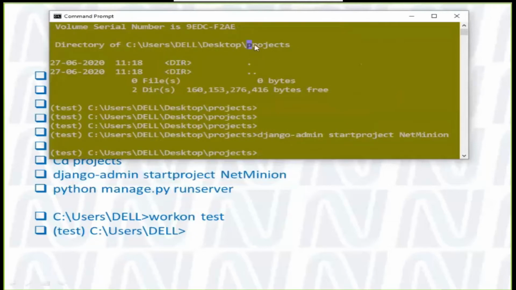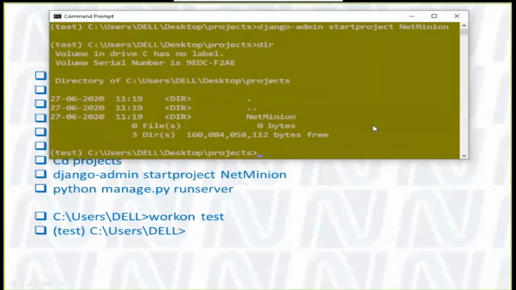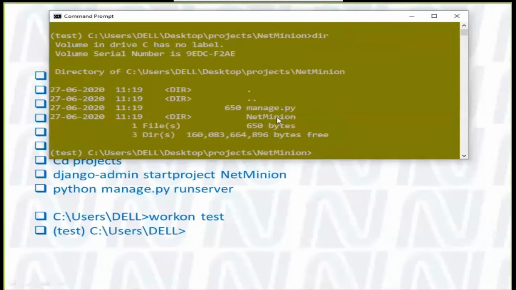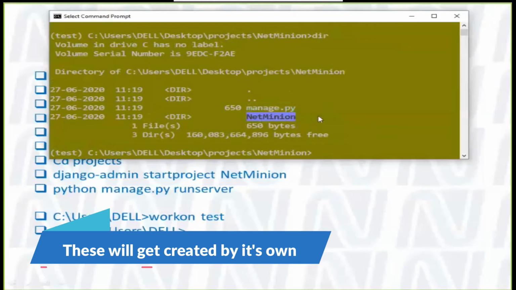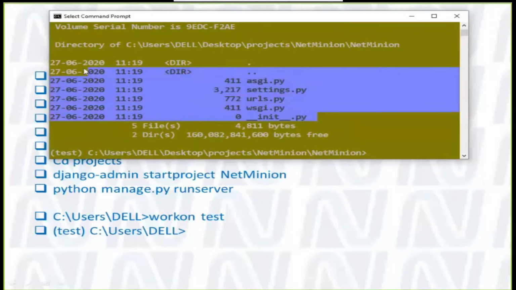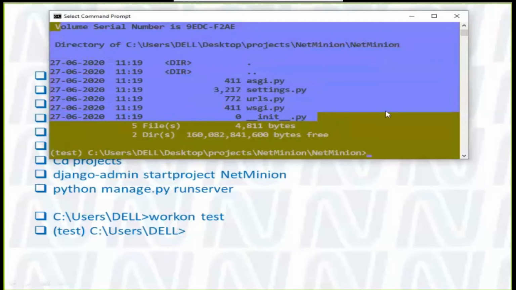As you saw earlier, there were no files in the projects folder. Let us check again if it has some files now. You can see a folder has been created, named NetMinion. Let us go into NetMinion and check what it includes. If you check dir, there is a manage.py file and one more folder with the same name. If we go into that and check dir, you can see a couple of .py files are already there.